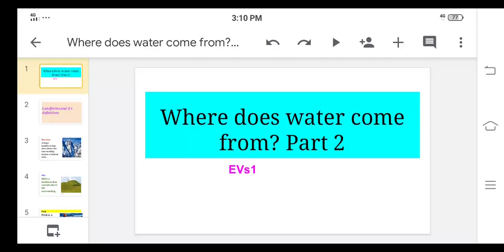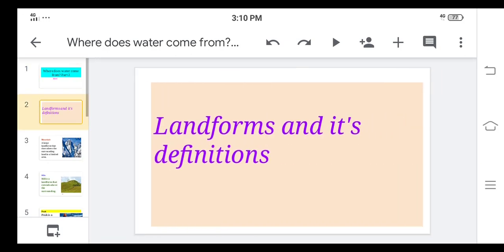Today we are going to see where does water come from. Part 2 means this is the second video. In this video we are going to learn about the landforms and different types, and how we can store the rainwater. Okay, so let us see landforms and its definitions.